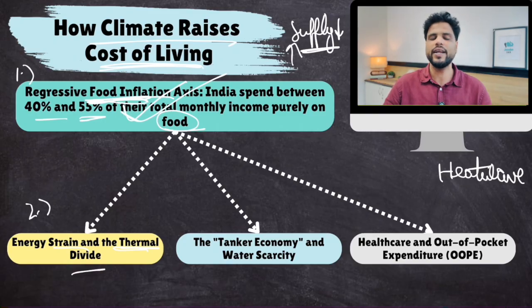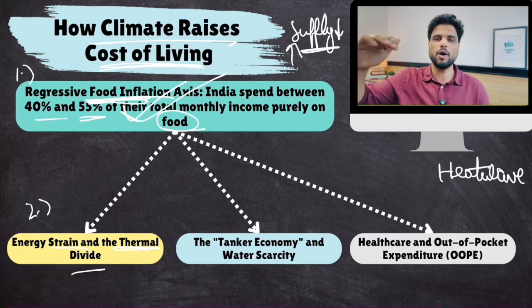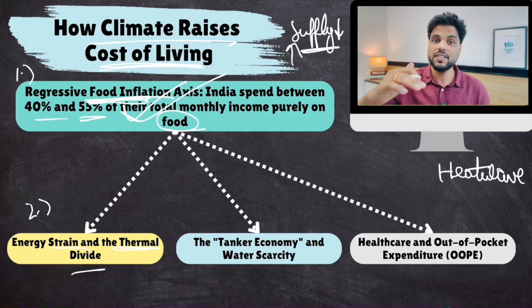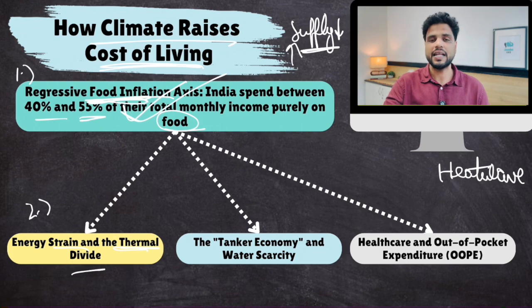Their ACs are more energy efficient, whereas people dwelling in slums have tin roofs or metal based roofs. Heat waves impact them more. Okay, and if they can afford a cooling device like an AC or a cooler, those are not that energy efficient because they are cheaper versions of the appliances, right? So their electricity bill is high.